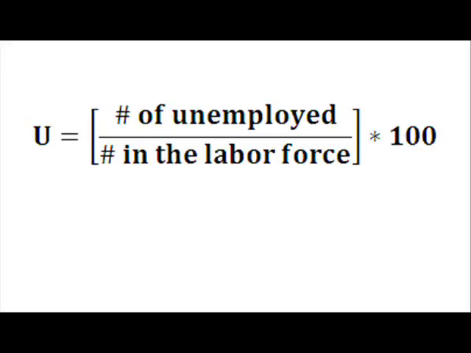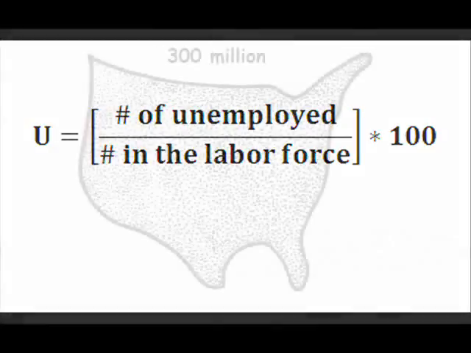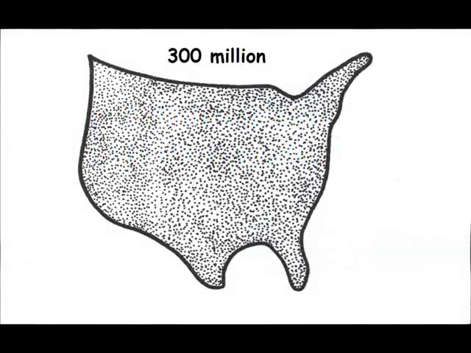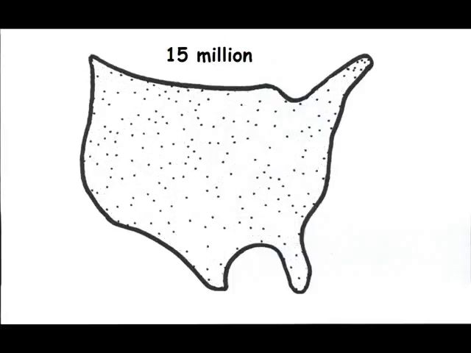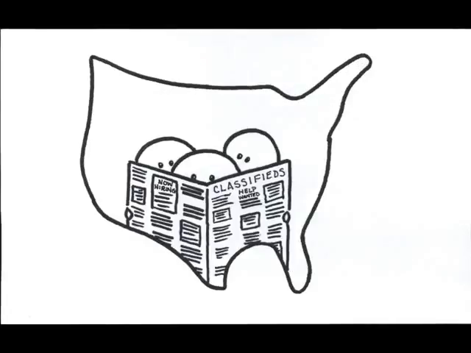U.S. labor force participation is about 50%, meaning that about half the U.S. population is either working or actively seeking work. So in late 2009, the labor force was about 150 million out of a population of 300 million, and the national unemployment rate was approaching 10%. In the end, about 15 million people wanting to work were out searching for work.